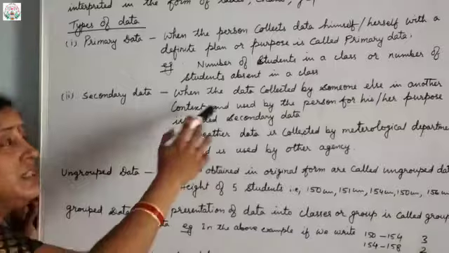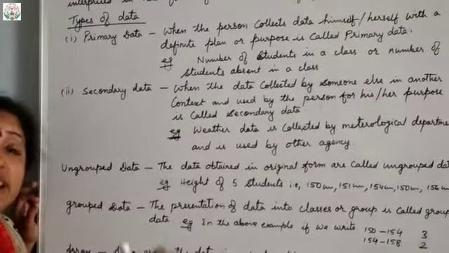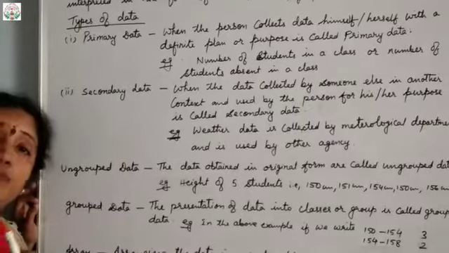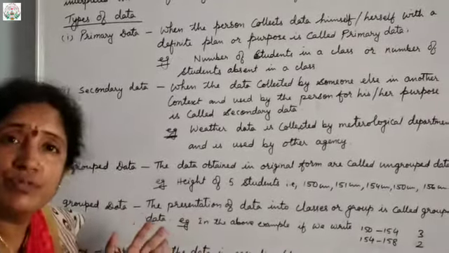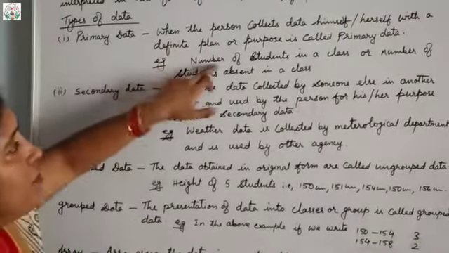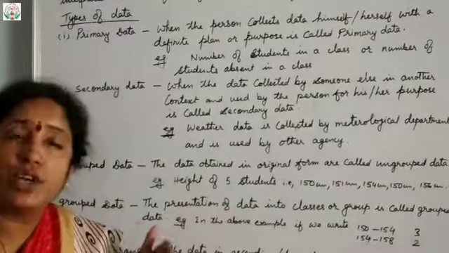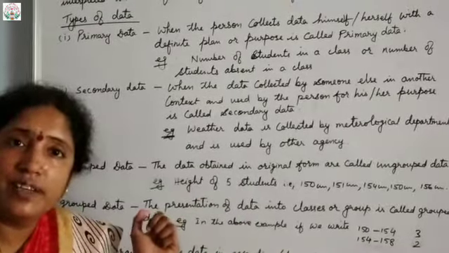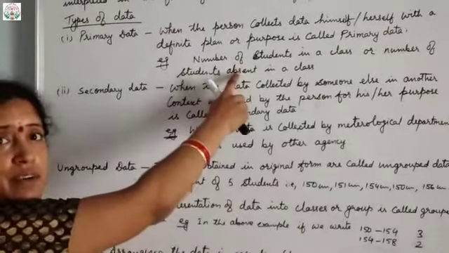Primary data is more reliable because it is trustworthy. Because I am the person collecting the data, it will be true, no? It won't be false. So it is reliable, and an example will be the number of students in a class. Suppose I went to the class and asked how many children were there in the class yesterday, or the strength of the class. That will be the primary data.